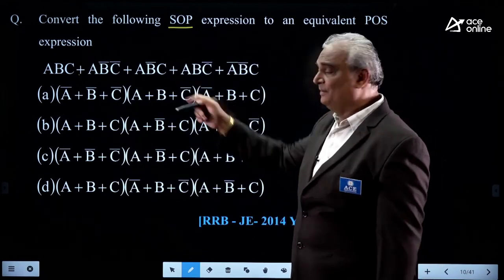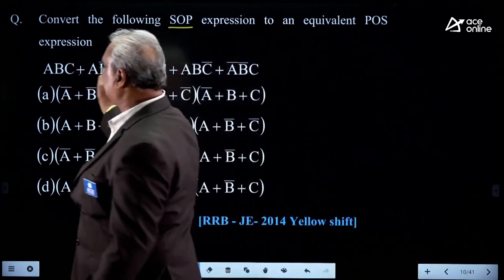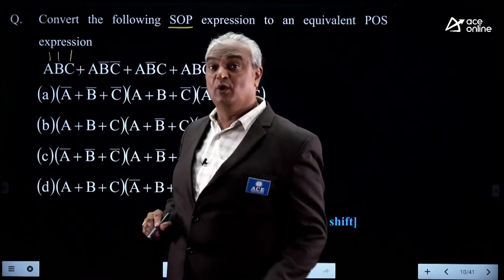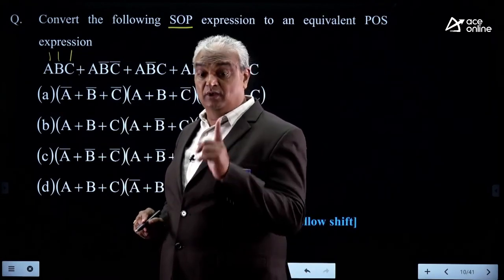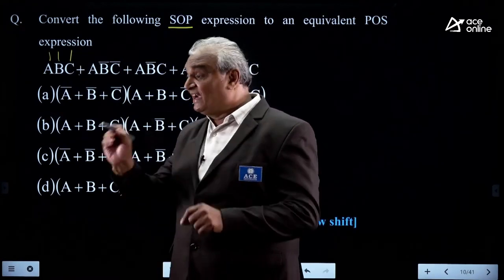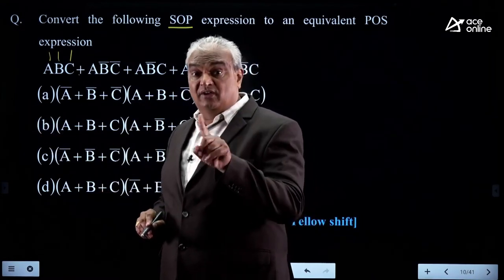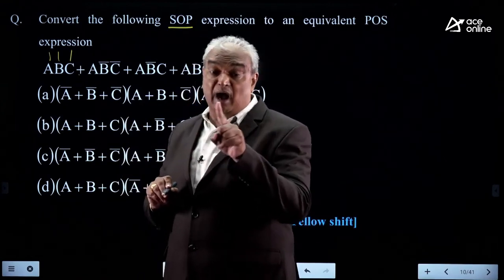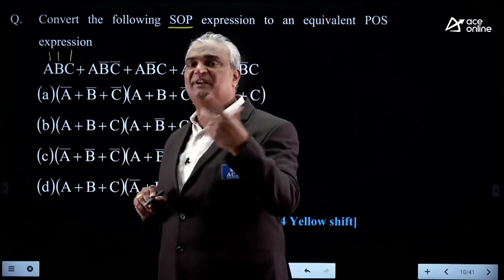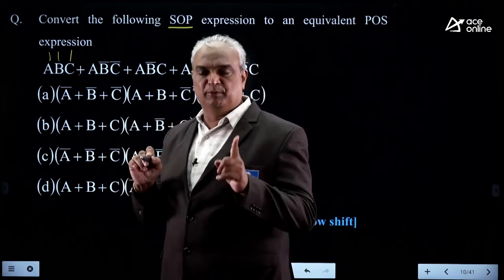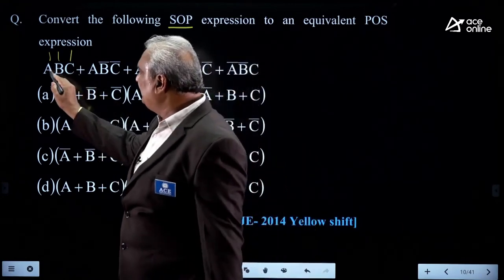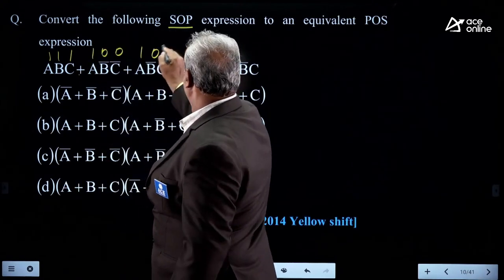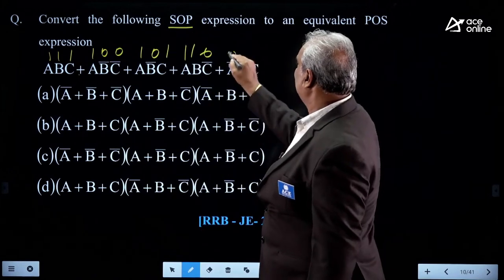First you find the minterms for this. For ABC, when the input is 1, 1, 1, then only we can write ABC. While writing an SOP expression, we find only the high outputs. We write the terms for only high output. After finding the high output, for that input combination, if the input bit is 0, we write A bar. If the input bit is 1, we write A. That's why we write ABC, meaning all inputs are 1. Here 1, 0, 0, 1, 0, 1, 1, 1, 0, 0, 0, 1.